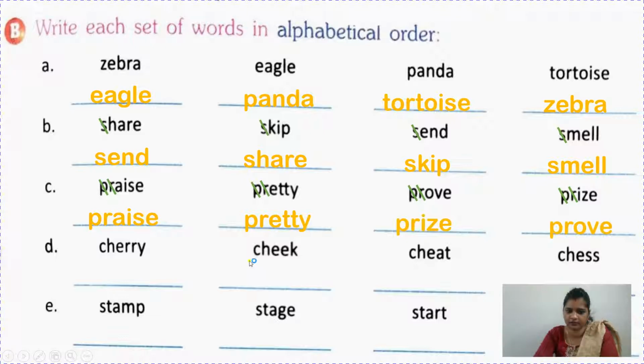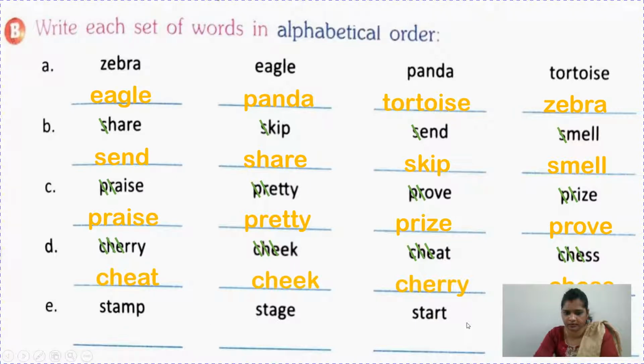See children, cherry, cheek, cheat and chess. We can see CHE are common in all the four words, so let us cut it very fast, strike it off. Okay, so what is left? R, E, A and S. We know A comes first, so let us write cheat. Then E comes, cheek, then in R and S, R comes first and then S.